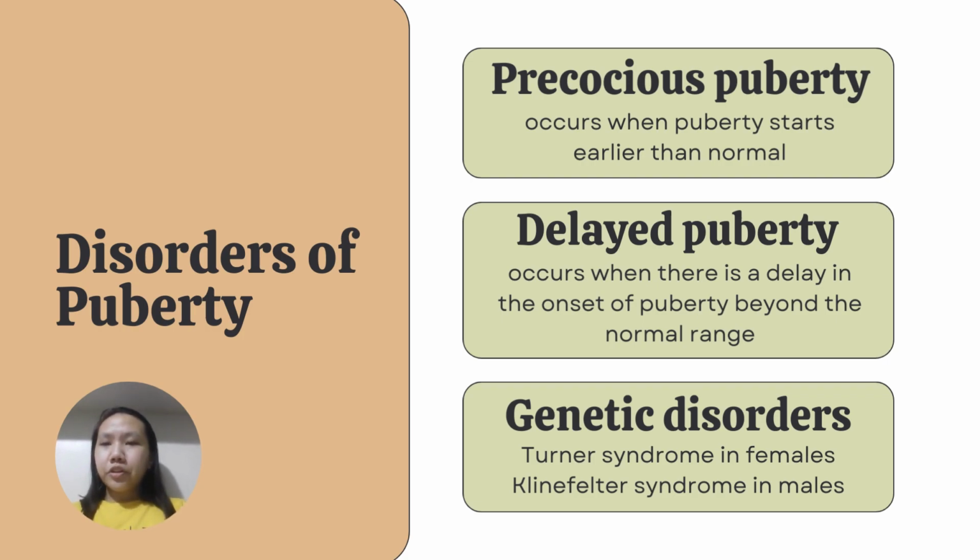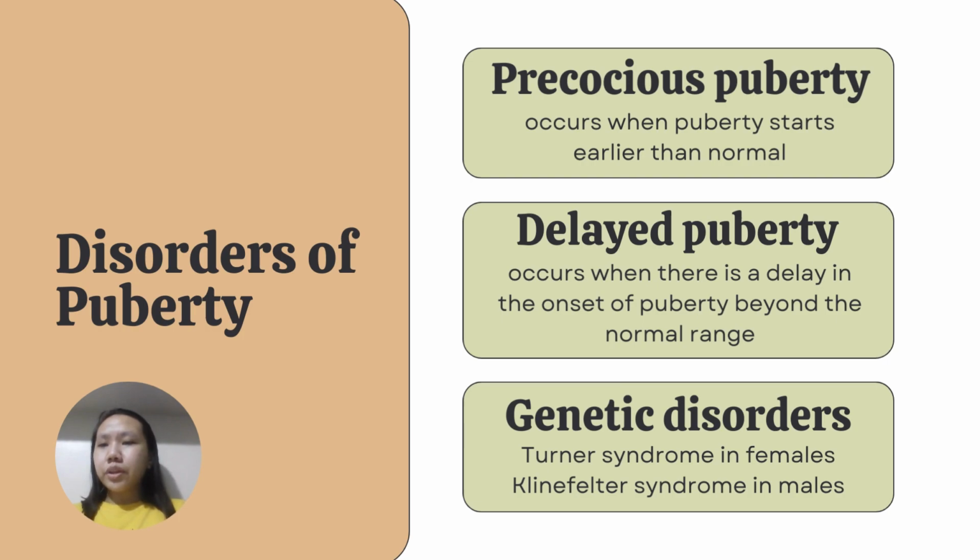Puberty is a complex period of development that involves the interplay of various hormones and physiological changes. As such, a variety of disorders can affect the timing and progression of puberty. The two main disorders of puberty include: first is precocious puberty. This occurs when puberty starts earlier than normal. In girls, precocious puberty occurs when they show signs like breast development or menstruation before the age of 8, while in boys, it occurs when they show signs like penile enlargement before the age of 9.